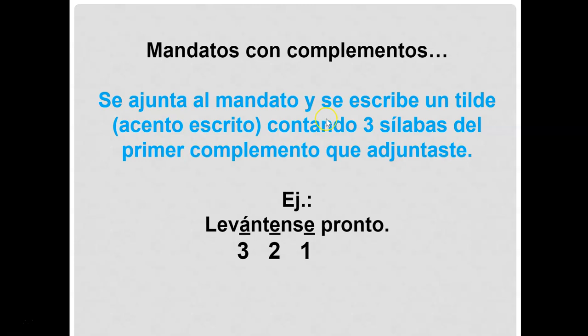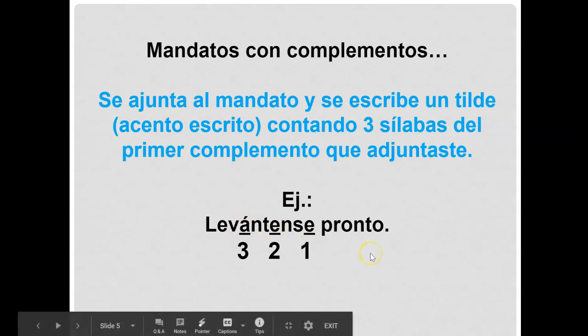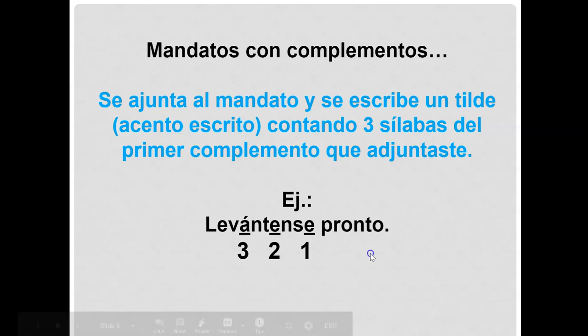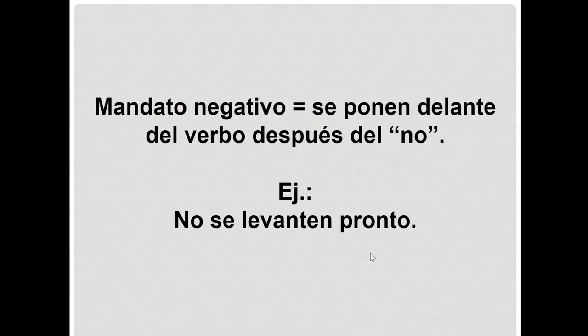Doesn't matter what kind of positive command it is, you attach it to the end, and then you count back 3 syllables. 1, 2, 3, bang. For negative commands, if it's a command and it's a negative, the pronouns go in front, in between the no and the command.